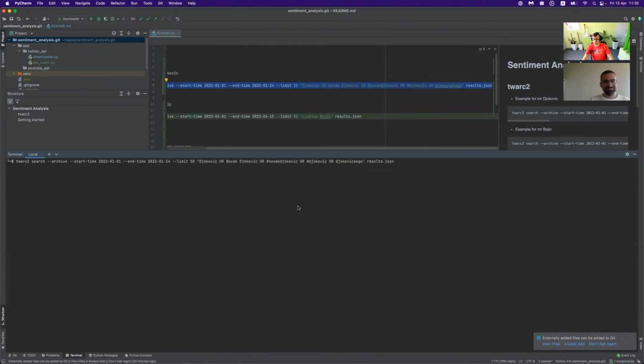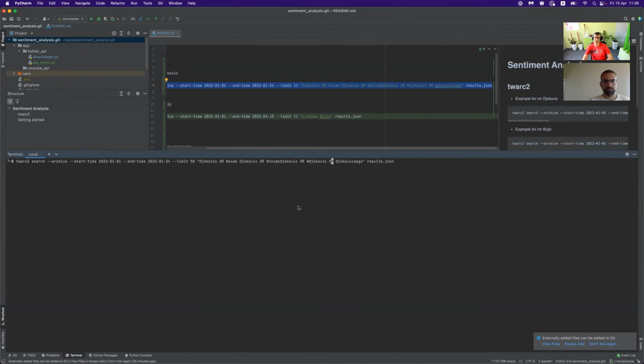I use double quotes. Everything is the same or almost the same, except I use the "or" keyword here because I want to search for Djokovic or Novak Djokovic or hashtag Novak Djokovic or hashtag Djokovic or Djokovic saga. So I will include five or six terms here with the "or" statement. Also, I can put "and", I can put brackets. I can do a more complex search here. So it's up to you to decide what you want to fetch. It's hard to hit everything with one hashtag. It's not 100% accurate. You're working with unstructured or semi-structured data here. There is no strong structure. So I warmly suggest generating the search term as you want and generating the filter in the best way for your purposes.